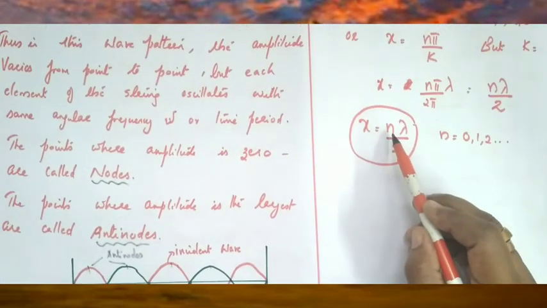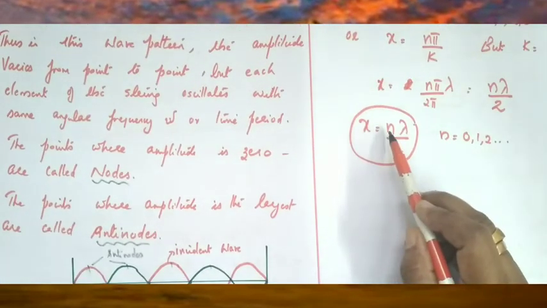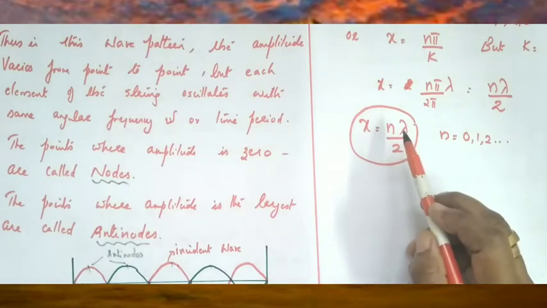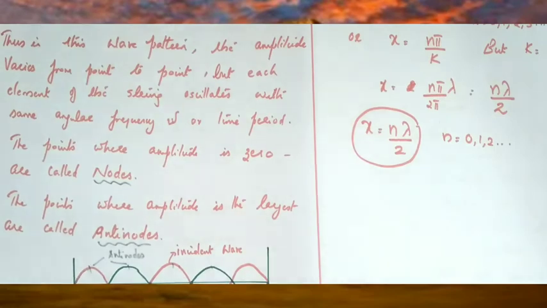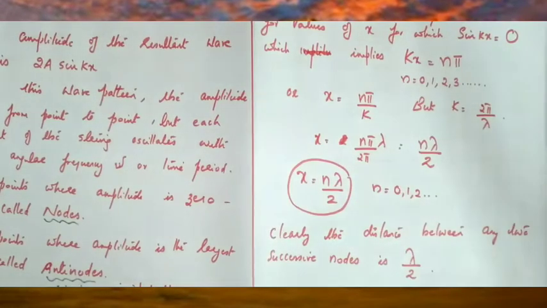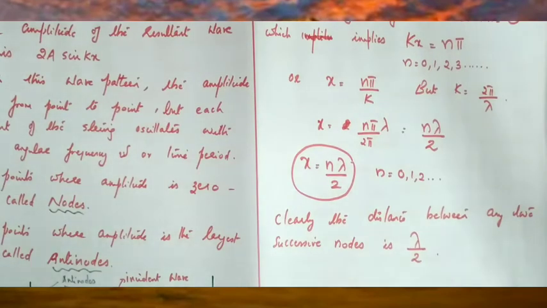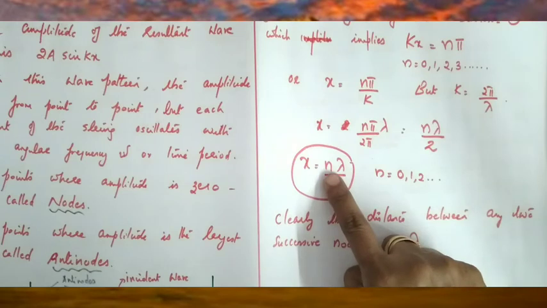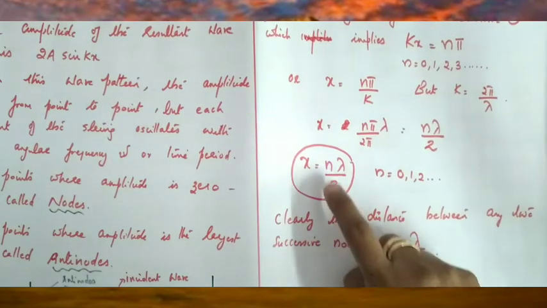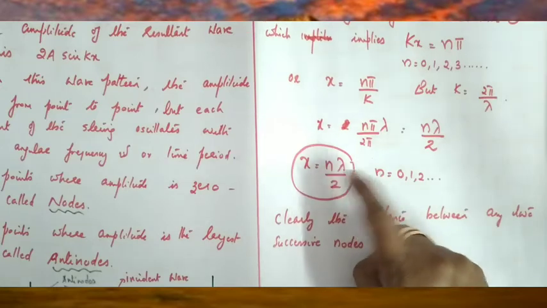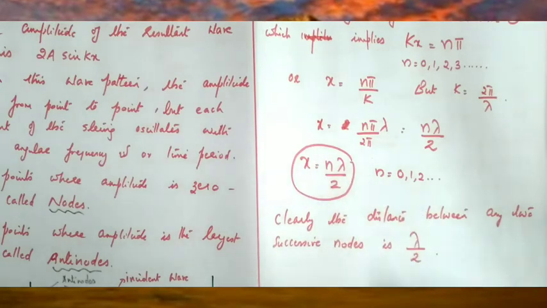If you put n equal to 0, that is the first node. N equal to 1, that is the second node. N equal to 2, that is 2 lambda by 2, that is the third node, and so on. Okay, children? Here the distance between two successive nodes is lambda divided by 2. So if you put n equal to 0, x is equal to 0. If you put n equal to 1, x is equal to lambda by 2. So what is the difference between two successive nodes? That is equal to lambda divided by 2.